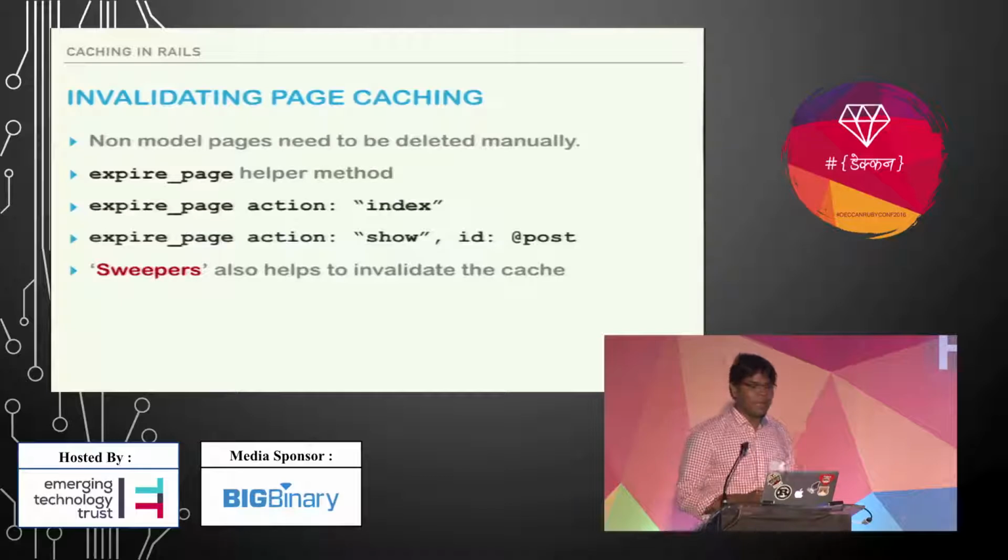Okay, so invalidating page caching for non-model pages like about us, which didn't have any data we get from an object, meaning it didn't have any dynamic content in it, so it was a fully static page. To invalidate it, we have to manually delete it. But for pages like blog posts, there is a helper, expire_page, and you can define your action to expire, or you can also pass the controller name over there, like this. Sweepers also help to invalidate the cache. So that is the difference.